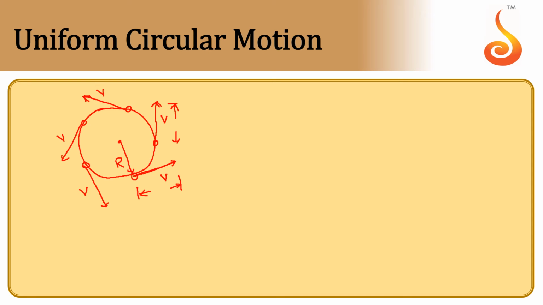So there are so many examples that can be given. One of the examples is the motion of the ceiling fan. Once we fix the speed of the ceiling fan, it will keep on rotating with a uniform speed. The other one is the motion of a shaft in a motor. Once the motor is on, the motor shaft will rotate with a uniform circular motion.